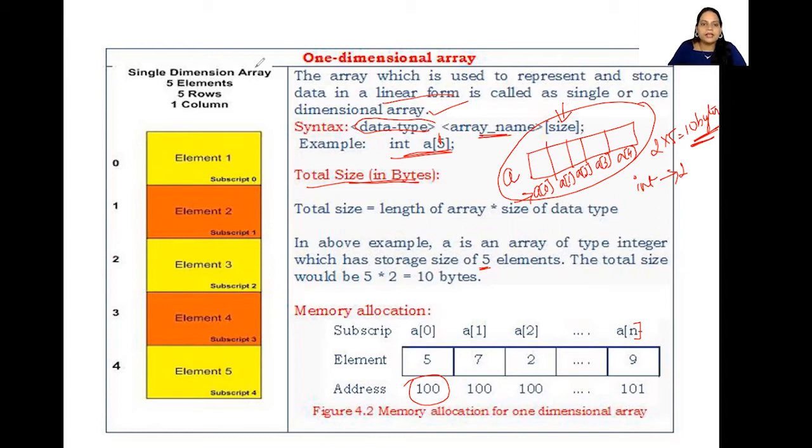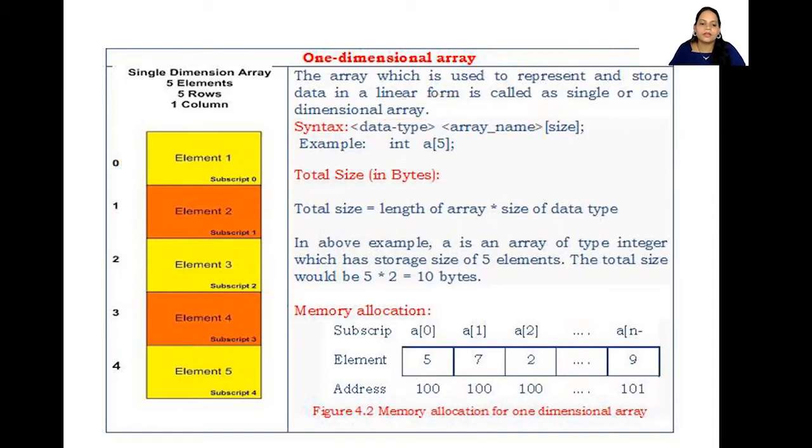So see here, single dimensional array, 5 elements, 5 rows, 1 column. So here is a column representation of a single one-dimensional array. Here element 1, element 2, element 3. So this also is going to be represented as A of 0, A of 1, A of 2. Similarly, okay, I hope this is clear to you all.